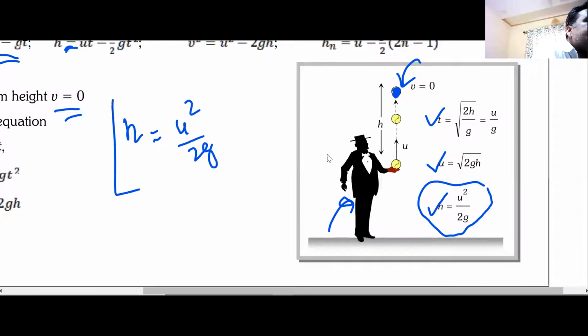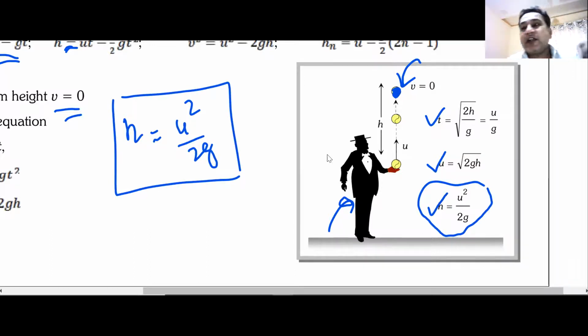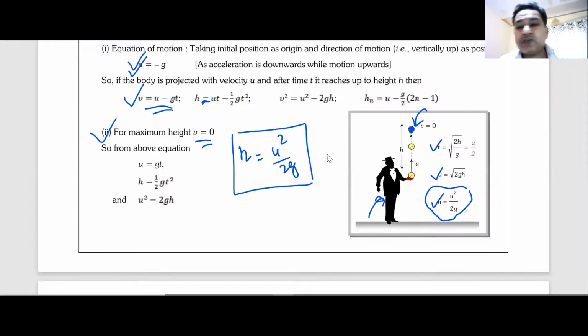So if you know the initial velocity, you can easily find the height without putting in the full formula. In fact, you are putting a formula, but a short formula, and getting the answer. You can take this as a trick as well. So 3 tricks are given in this question for something which is projected upwards. Am I clear? Anyone has any doubts on this? Please raise your hands. I'll bring it back to the original size. Everyone clear with this?